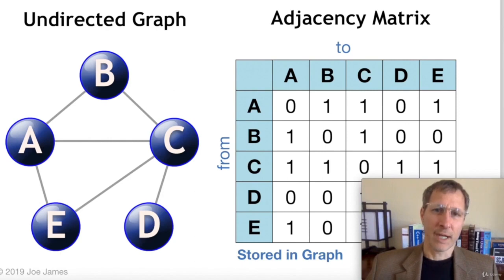Now, using the same undirected graph, we could implement this using an adjacency matrix. An adjacency matrix has all the from vertices and to vertices, and it puts a 0 where there's no edge and a 1 where there's an edge. So here we can see from A to B there is an edge. Now, since this is an undirected graph, this is a mirror image across the diagonal, as you might expect. So if edge A connects to B, then B also connects to A. And this 2D matrix would be stored in the graph object itself, so each vertex doesn't have to remember its own neighbors.